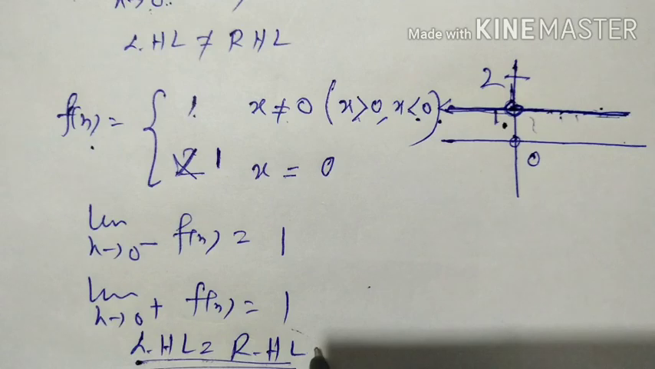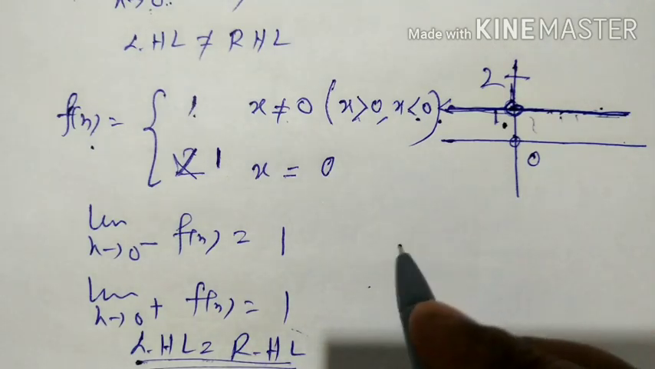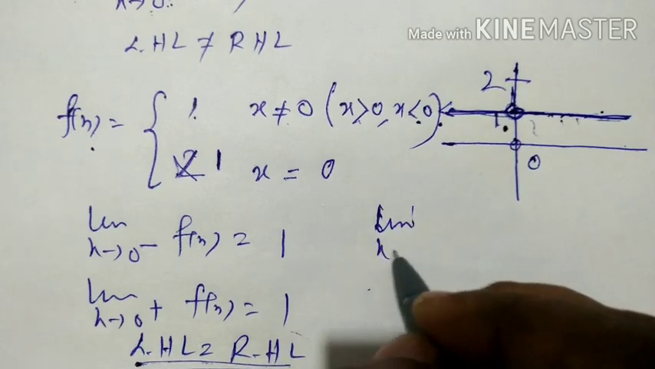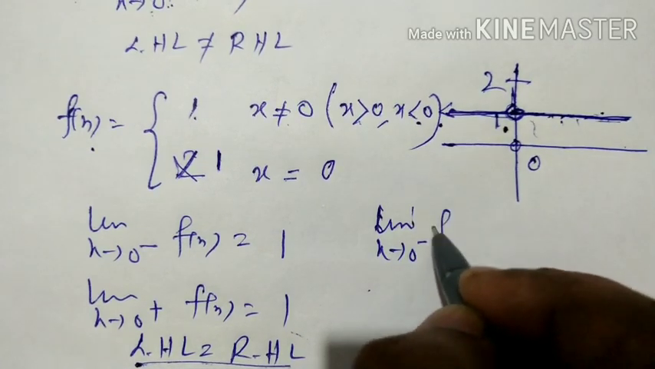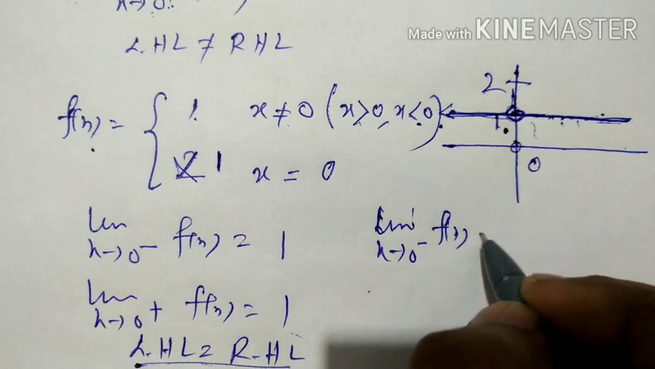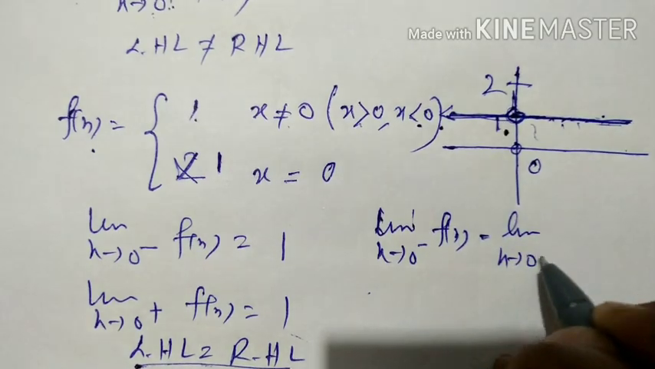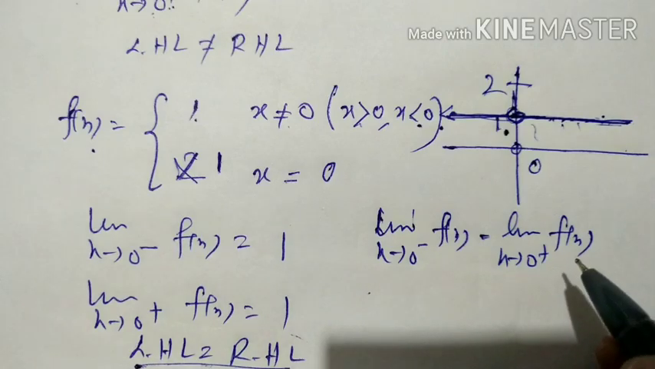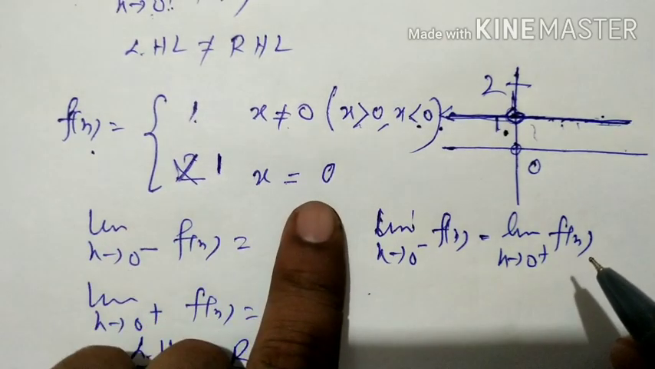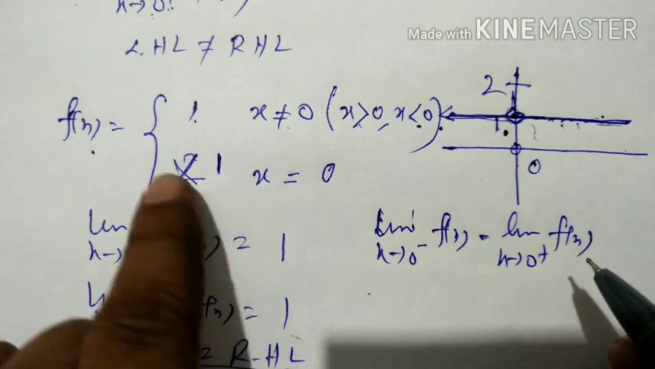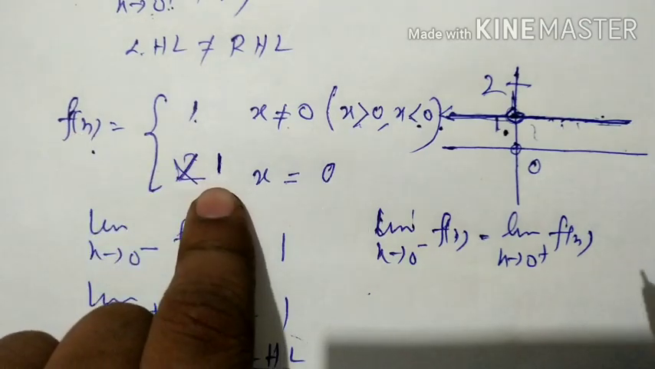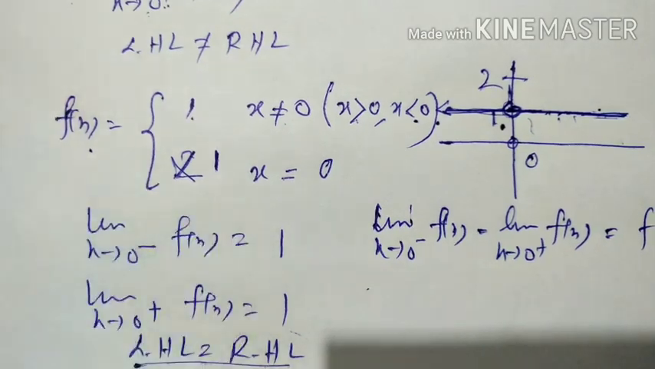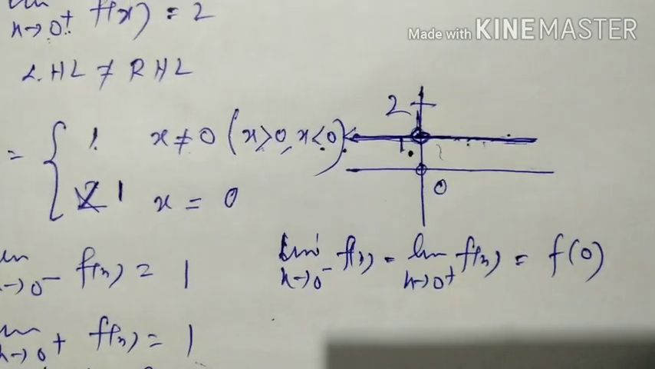So from here we conclude that in this case the left hand limit as x tends to 0 minus of f(x) is equal to the limit as x tends to 0 plus of f(x). Already we get these two values are equal. Now when x equals 0, f(x) equals 1. That means f(0) equals 1. Also f(0) is defined.